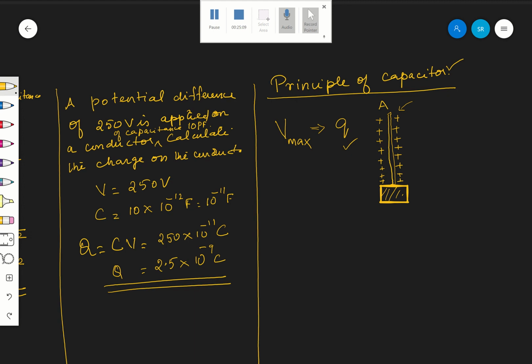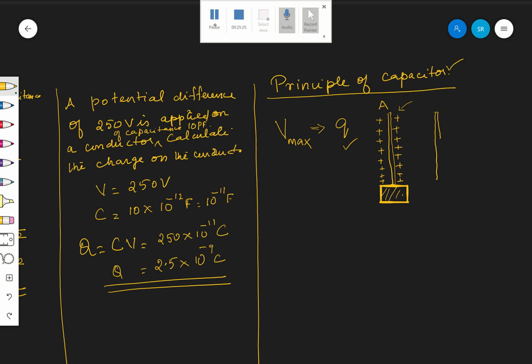Right. Now what am I doing? I am bringing, near to this, one uncharged conductor.